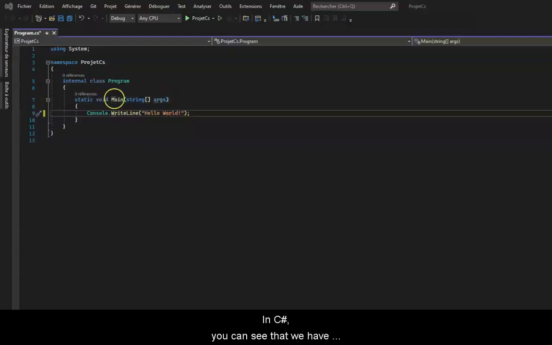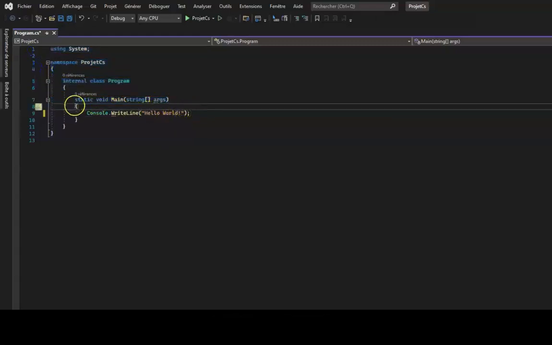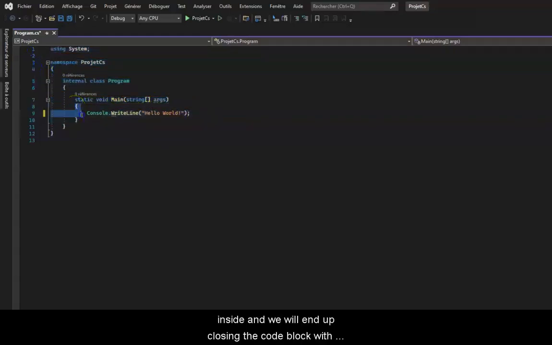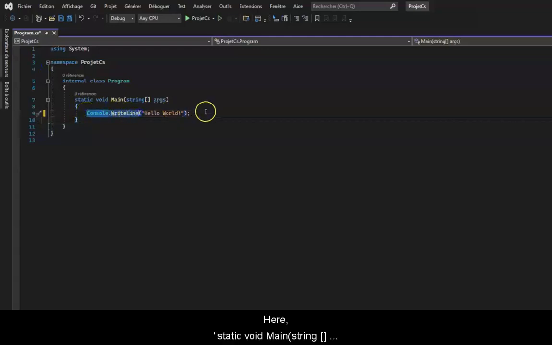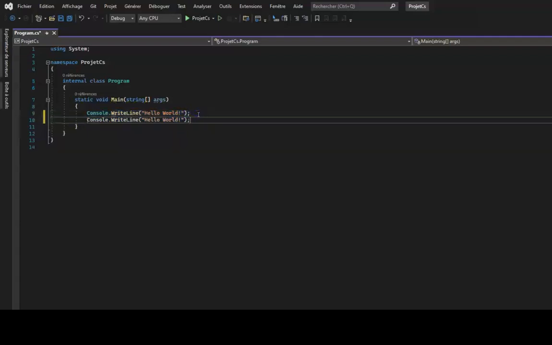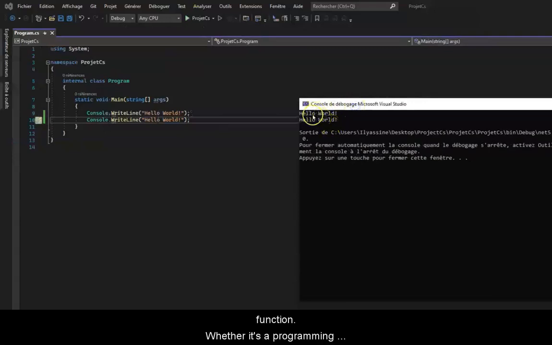In C#, you can see that we have braces that define a code block. It means that, for example, we will open a code block, then we will write some things inside and we will end up closing the code block with the last brace. Here, static Main is generally the default entry point in programming languages. So you will always have this main function. Whether it's a programming language like JavaScript, C++, or Python, you will always find main as an entry point.